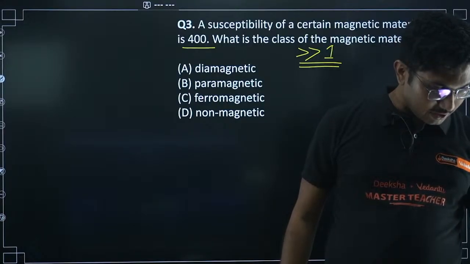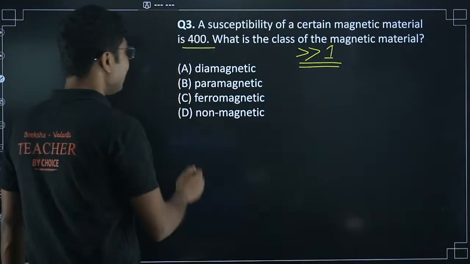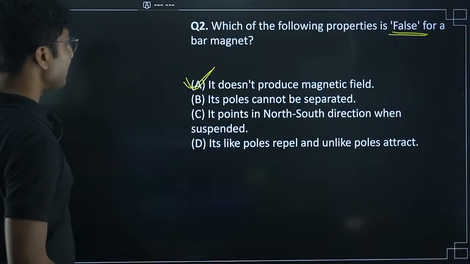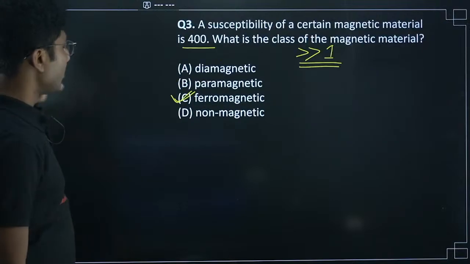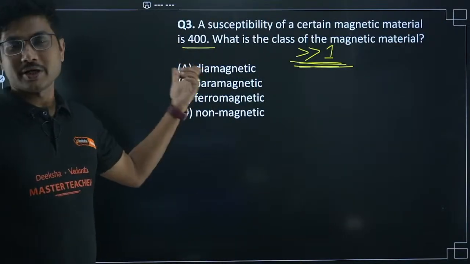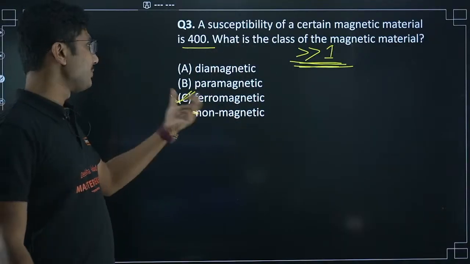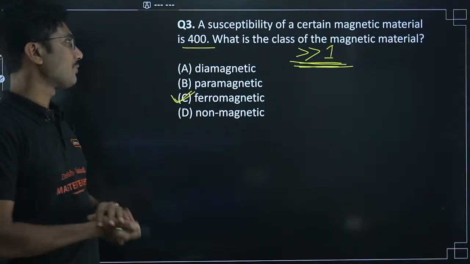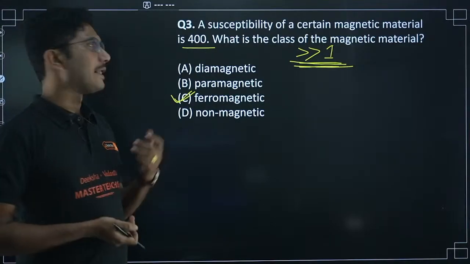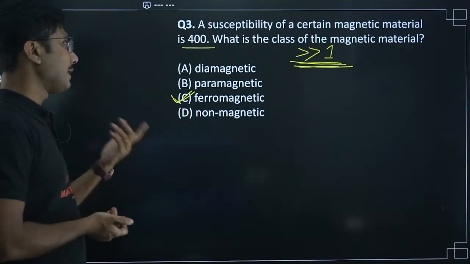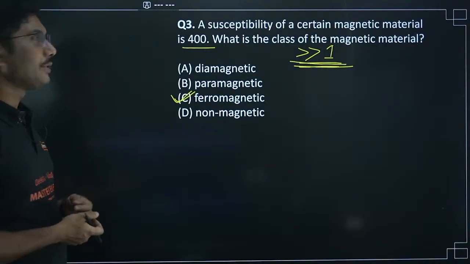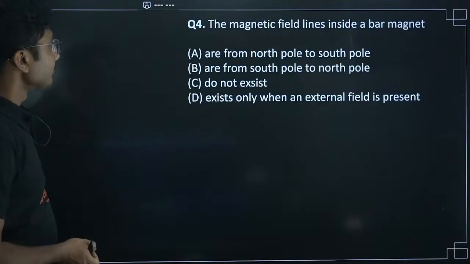Hurain, Aisha, option, not option A, it is a ferromagnetic substance. Okay. I think you are answering the previous question. Yes. So if it is greater than 1, meaning 400, 1400, 4000, it will always be a ferromagnetic substance. Ferromagnetic substance has very high susceptibility. If it is, say, 10, then it will be a paramagnetic substance, or 40 can also be a paramagnetic substance, but anything greater than that will always be a ferromagnetic substance.